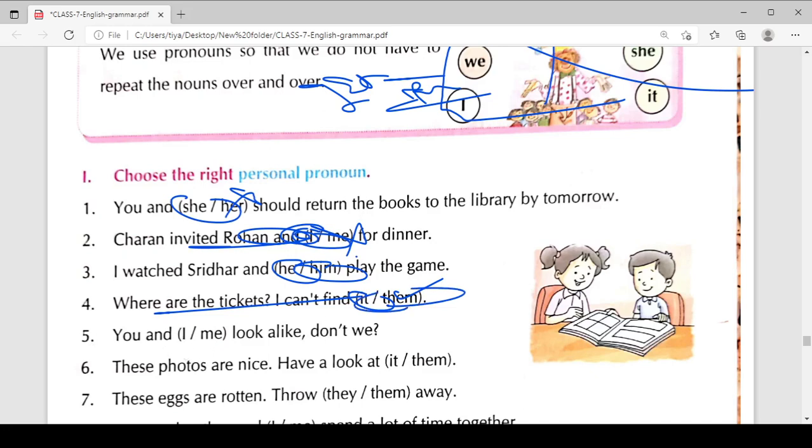You and I look alike, don't we? So this is the nominative case pronoun, that's why you can use you and I. These photos are nice, have a look at them. Them is the right one. These eggs are rotten, now throw them away. Throw them away. For the objective, you need to use the objective case pronoun.